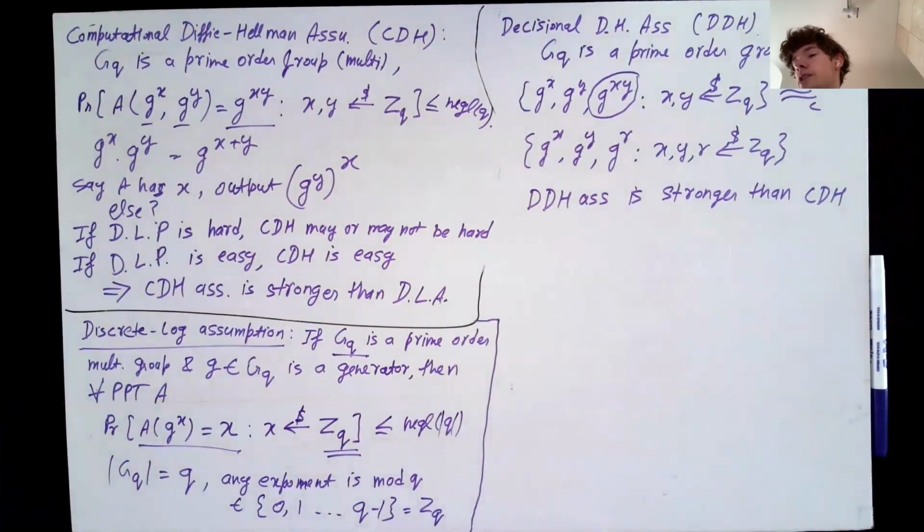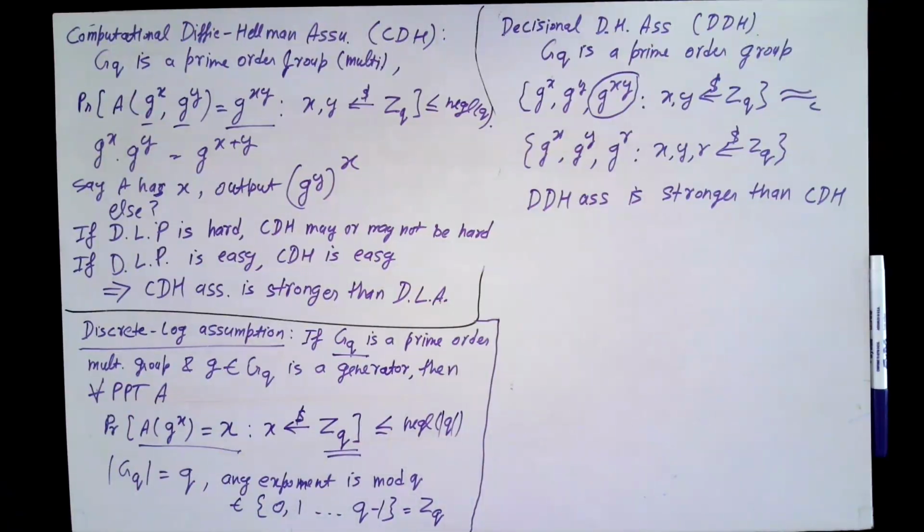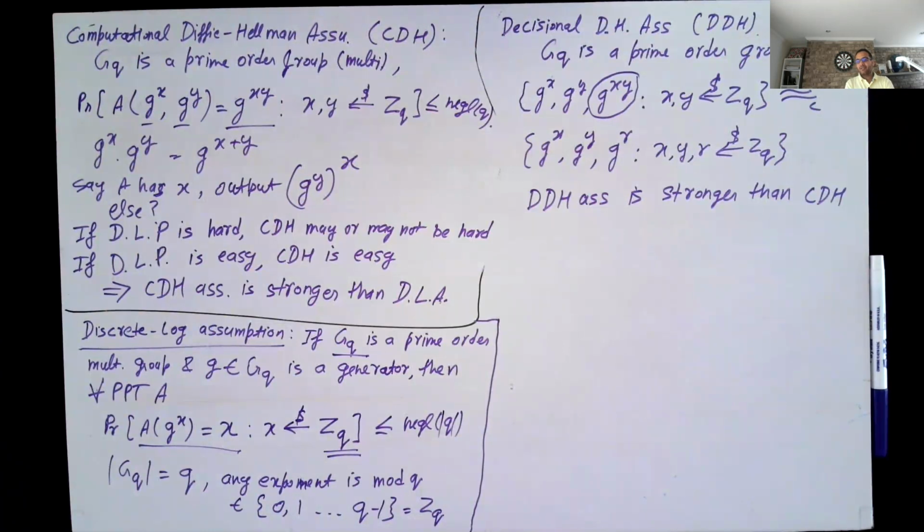Because then I'd have a 1 over q chance of guessing it if I just picked a random x, which is not negligible. Yeah, in general, you really want to look at the length of the input. Because if q is exponentially large, then negligible in q might still be a very large number.